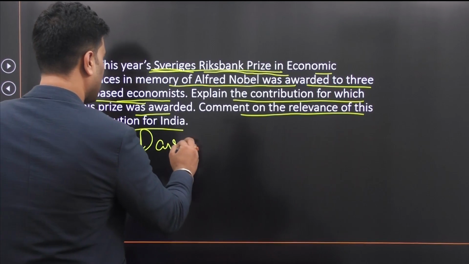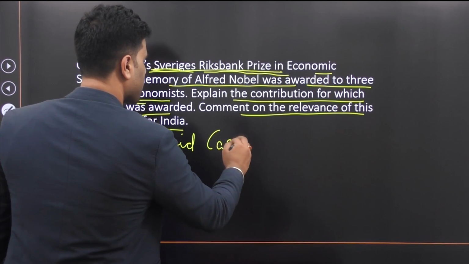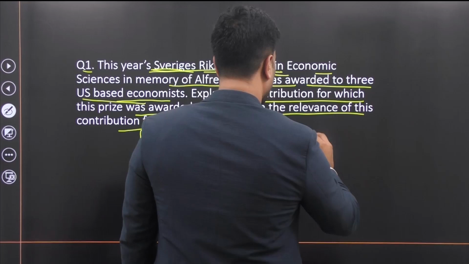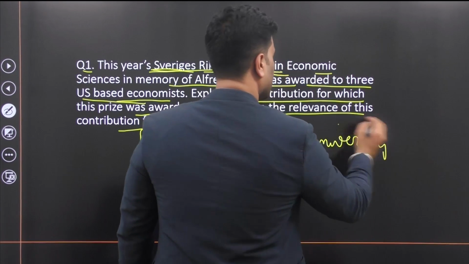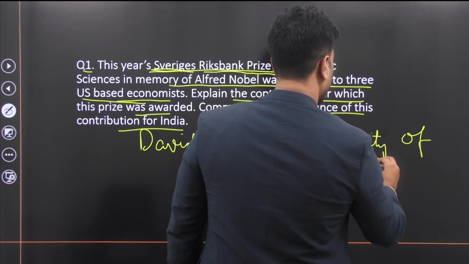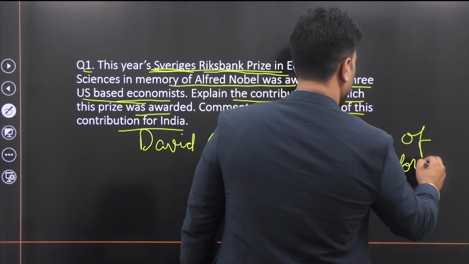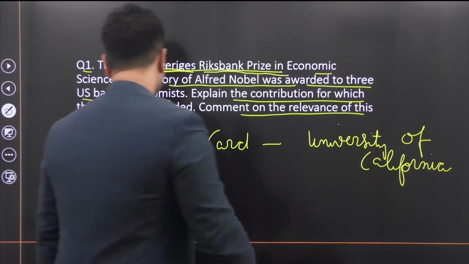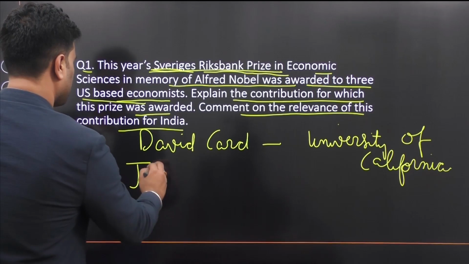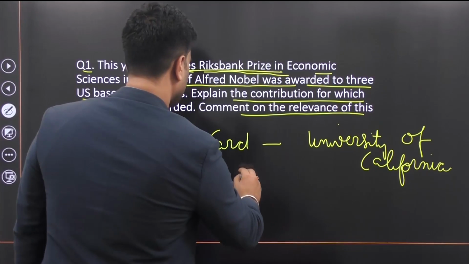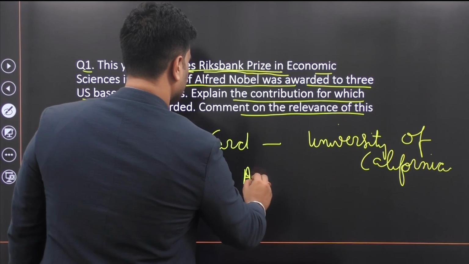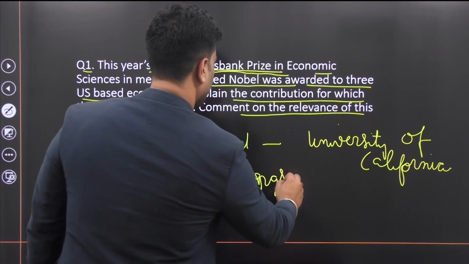One was David Card. He was from the University of California. The other person was Joshua D. Angrist.